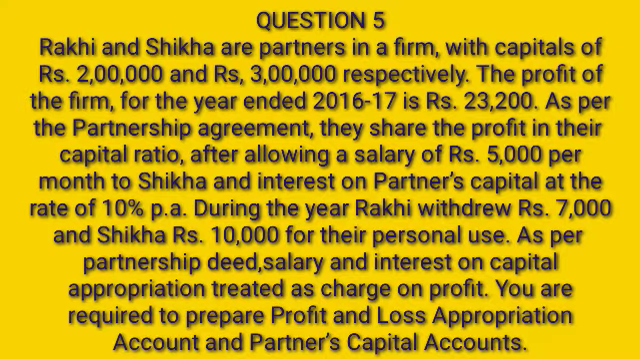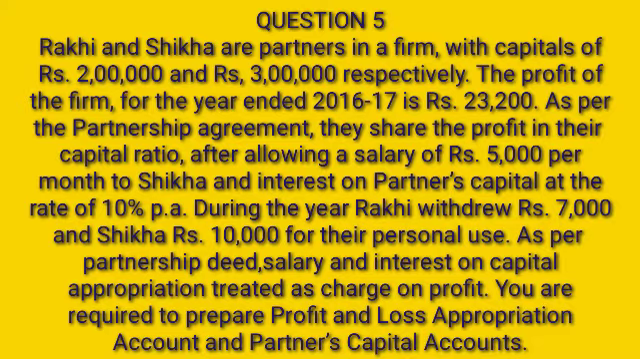Now we will solve the next question. Rakhi and Shikha are two partners in a firm with capital of rupees 2 lakh and 3 lakh respectively. Profit during the year is 23,200 after allowing a salary of rupees 5,000 per month to Shikha and interest on partners' capital at the rate of 10% per annum. During the year, Rakhi withdrew rupees 7,000 and Shikha rupees 10,000 for their personal use.